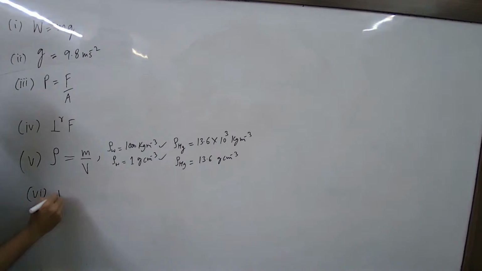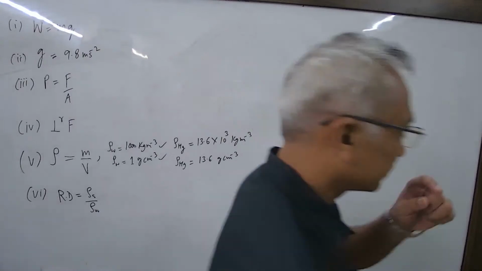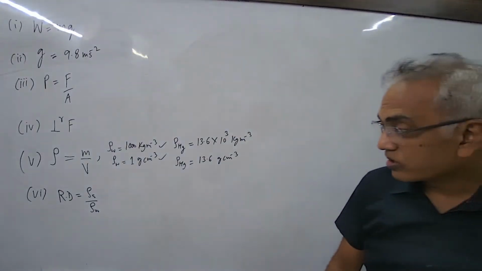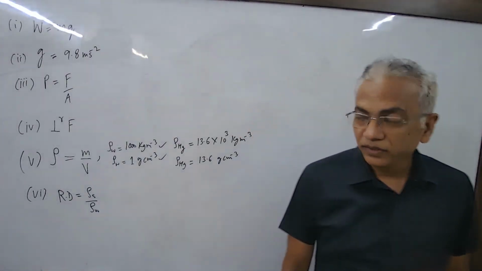Density of substance divided by density of water. Correct. So this ratio has no unit. Probably you got mixed up with this one. Why does this have no unit? Density of substance by density of water is the same physical quantity comparison, so the units will be cancelled, right? So that's why.